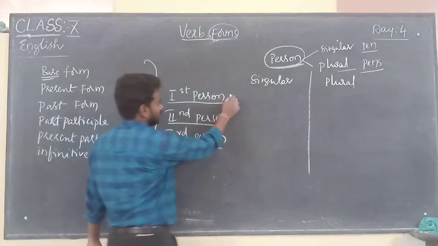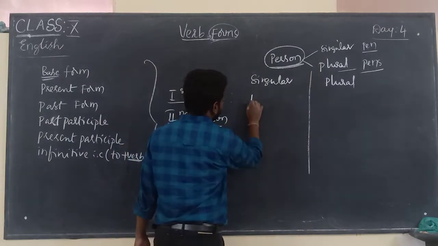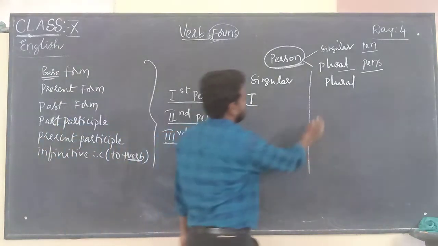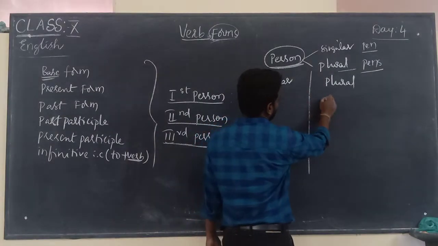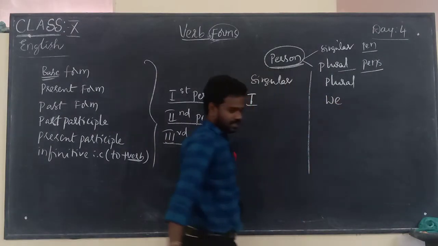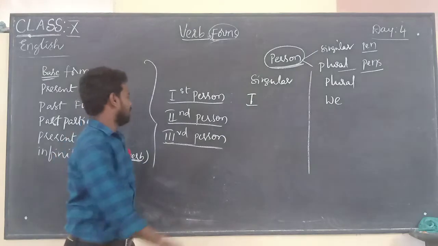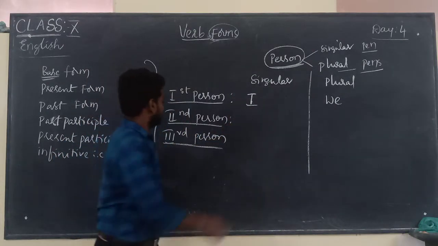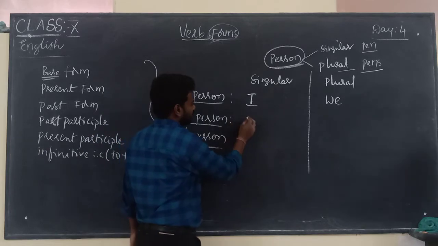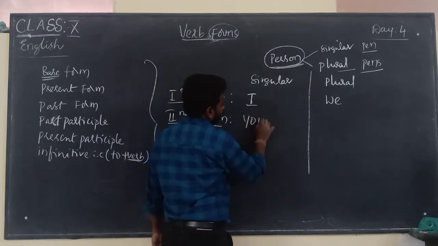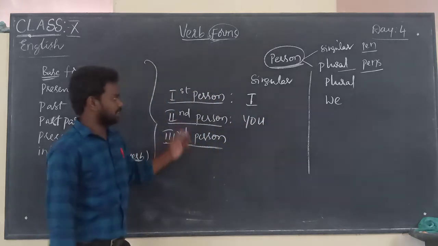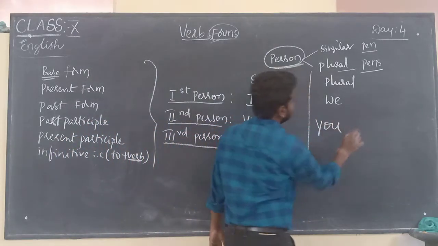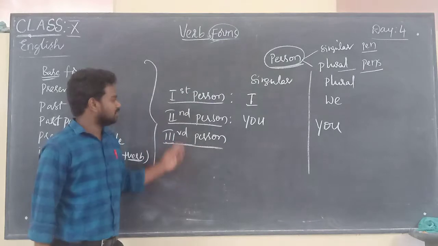Now you see first person, second person and third person. I is first person singular. First person plural is we. Second person is you.